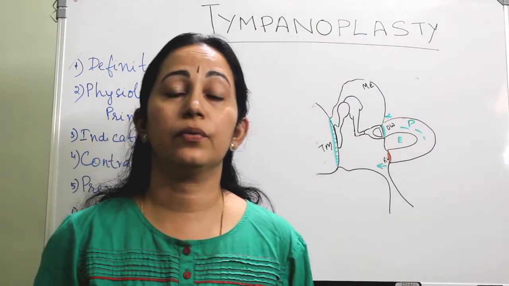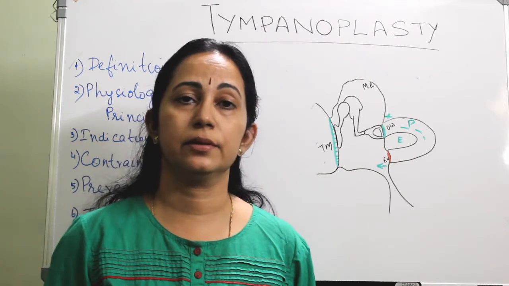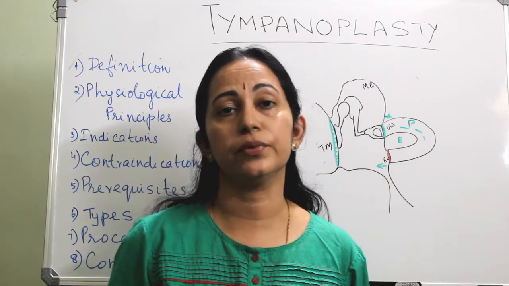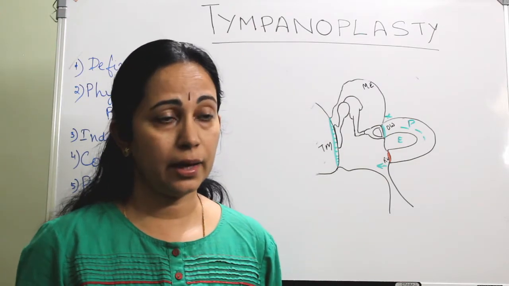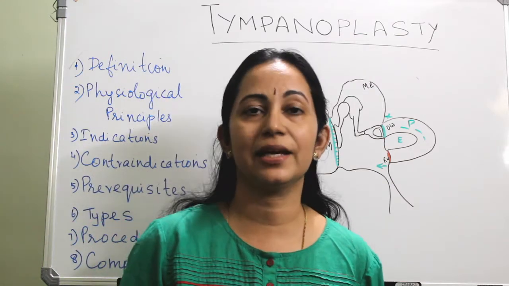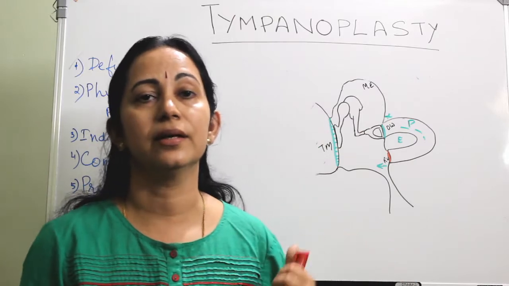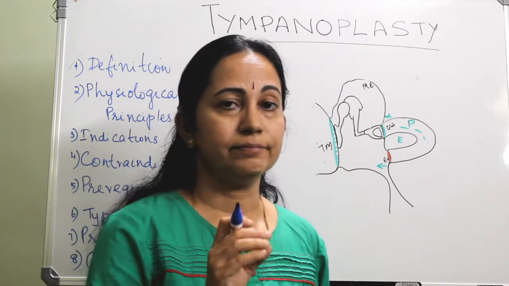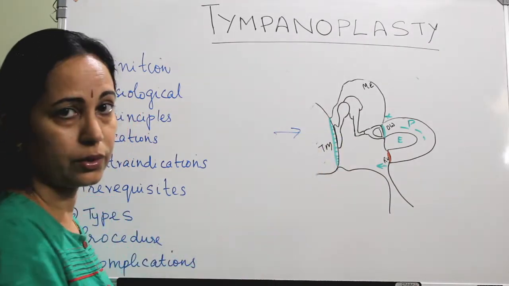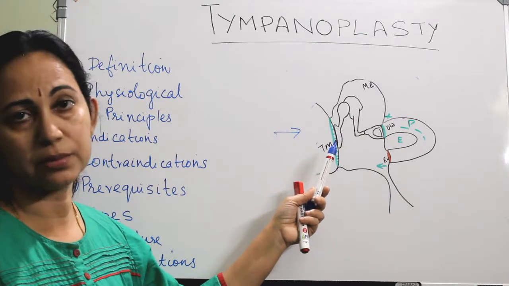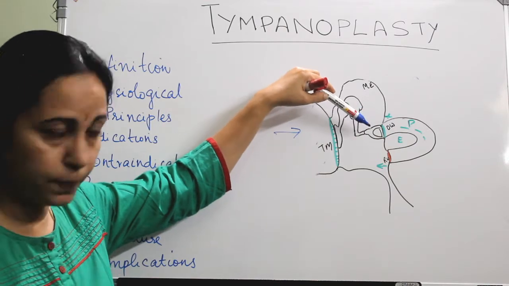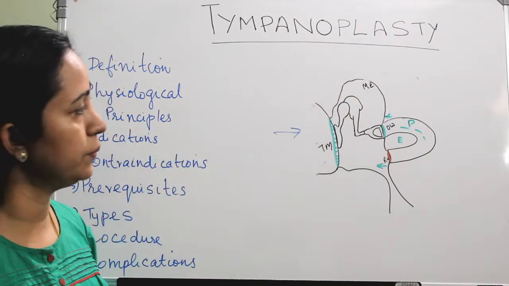Thorough understanding of the physiology of hearing is important to know the basics, the principles and the procedure of this tympanoplasty. I have explained the physiology of hearing in an earlier class, so please see that and study that before you start learning tympanoplasty. Basically, when the sound vibrations come, they touch the tympanic membrane. It will cause vibrations of the tympanic membrane, and this is transmitted through the ossicular chain, the footplate of the stapes, then the oval window.